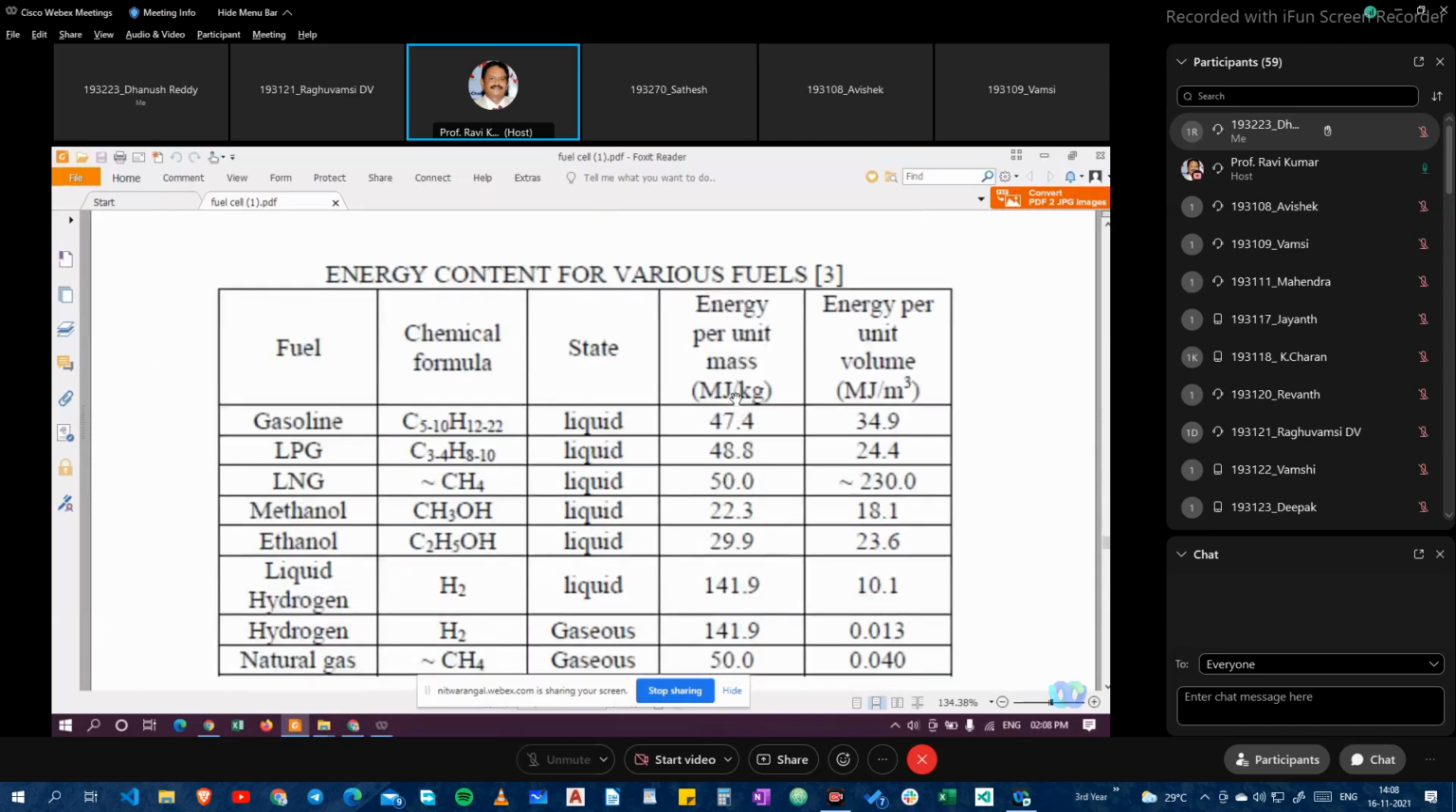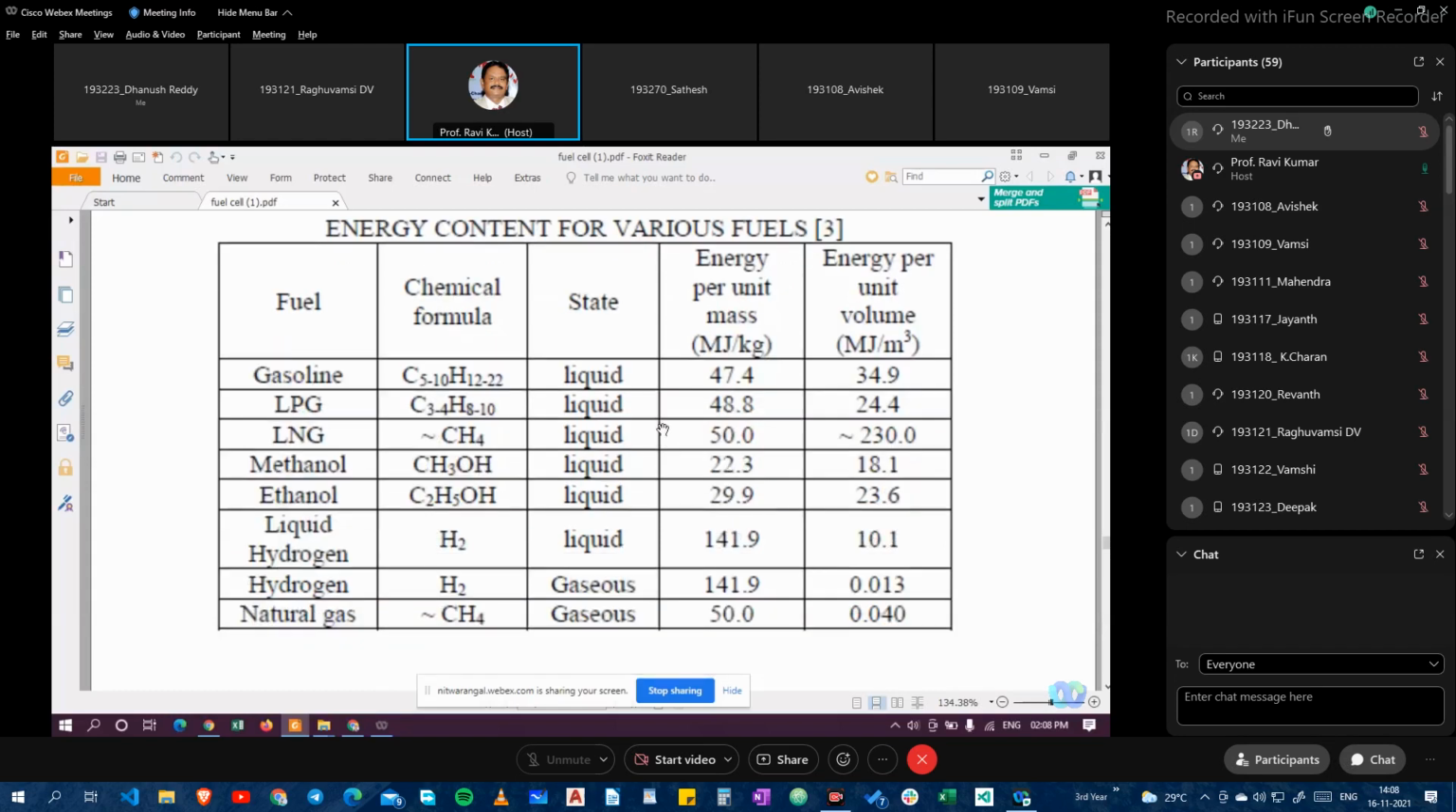Basically, the energy content of the various fuels will be gasoline, LPG, CNG, methanol, ethanol, liquid hydrogen, natural gas, and CH4. Whatever you use for domestic purposes in houses is CH4 gas, and LPG and CNG. LPG will also be used for vehicles, transportation, and household purposes, and CNG will be used for commercial purposes. This is about the liquid forms and gaseous forms.